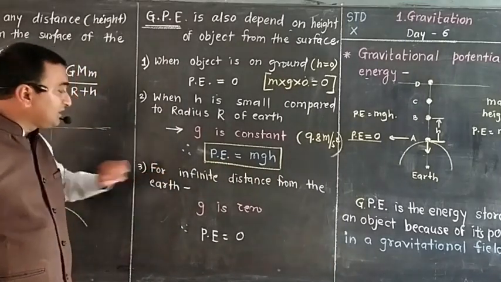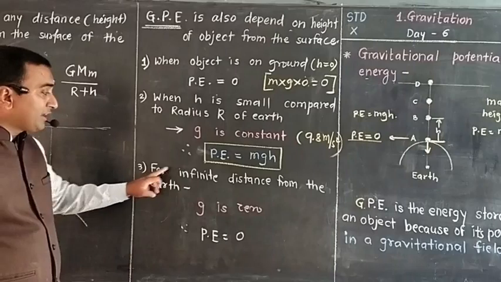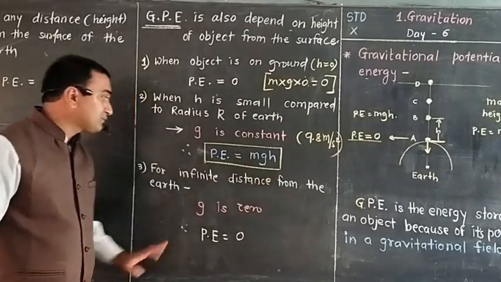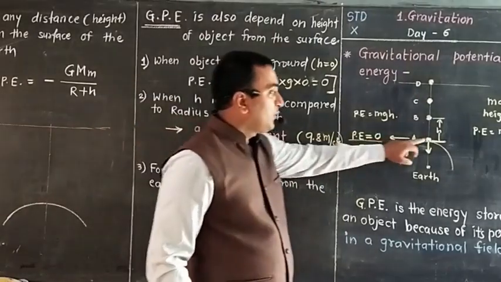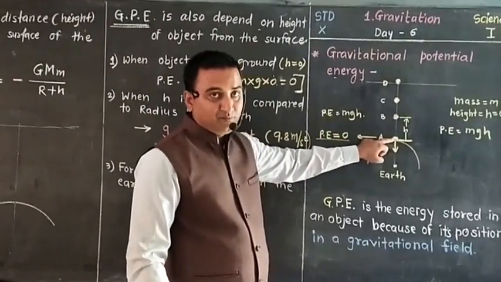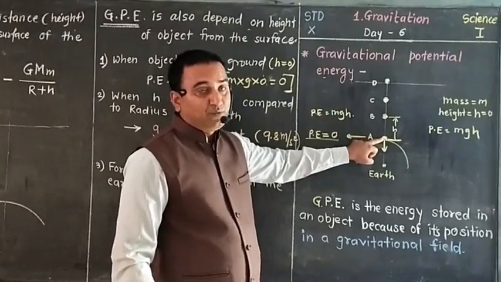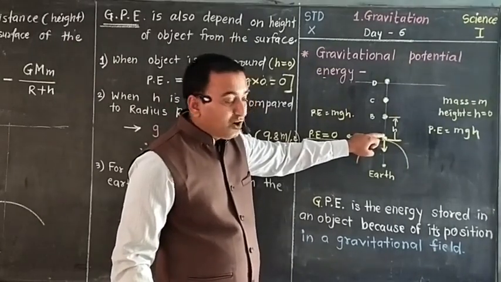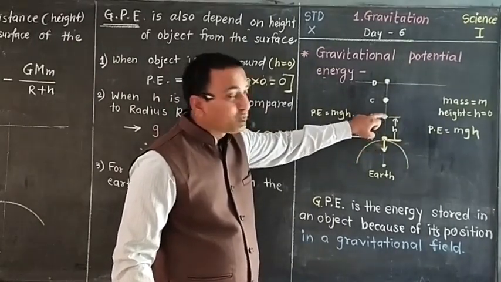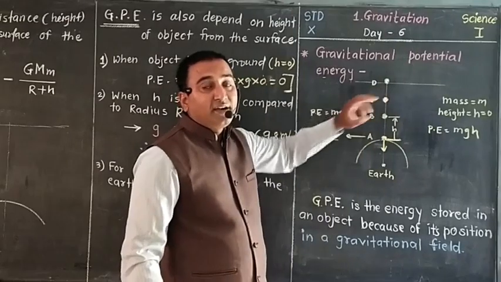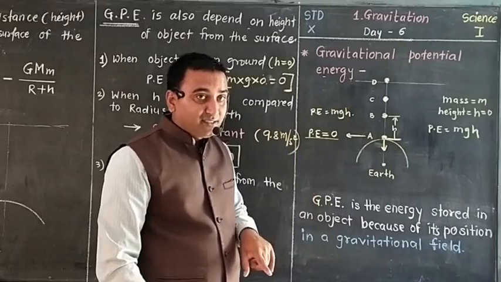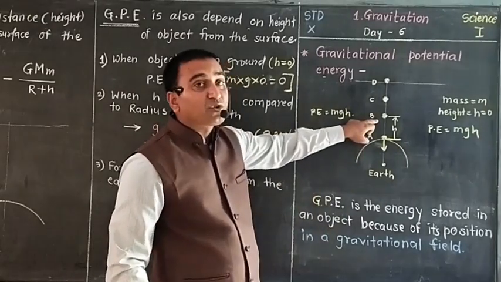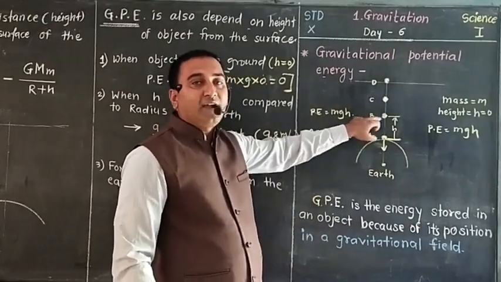But again, the third factor is there, for infinite distance from the surface of Earth. See here, what is going to happen? When the object is here, height is 0. When the object moves upward, definitely height increases. But along with this, gravitational force decreases. Why does it decrease?